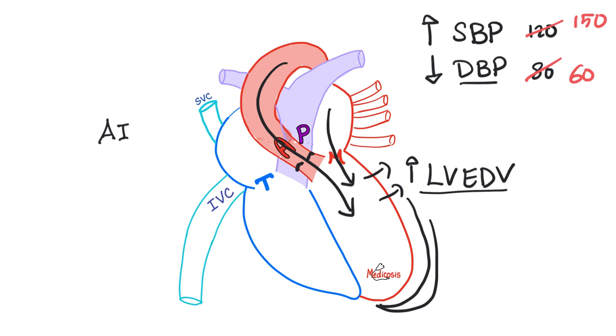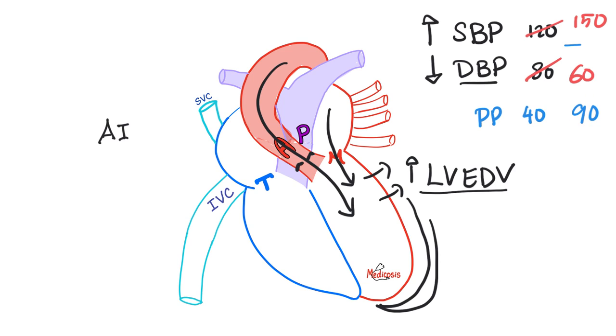Now, what was the original pulse pressure in normal circumstances? 120 systolic minus 80 diastolic equals 40 pulse pressure. 40 what? Millimeters of mercury, of course. But in aortic regurgitation, the systolic is 150 millimeters of mercury, the diastolic is 60 millimeters of mercury, so what's the new pulse pressure now? 150 minus 60 equals 90 millimeters of mercury.